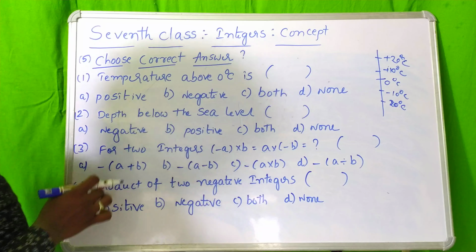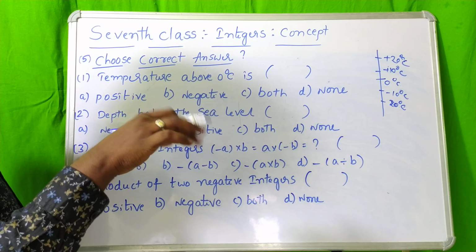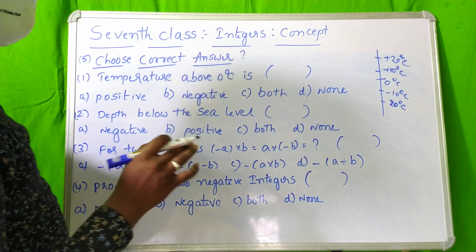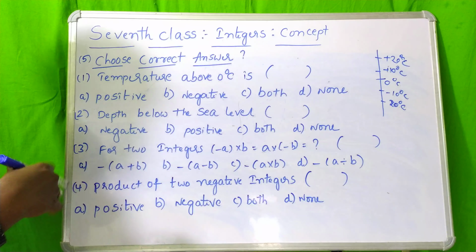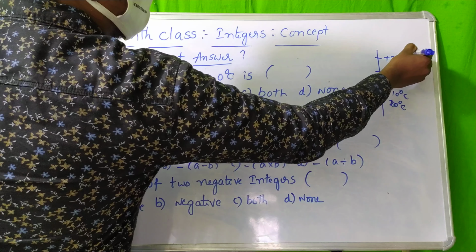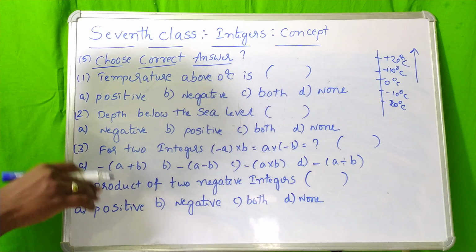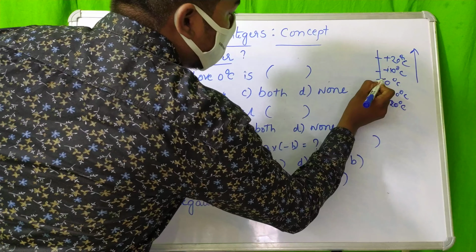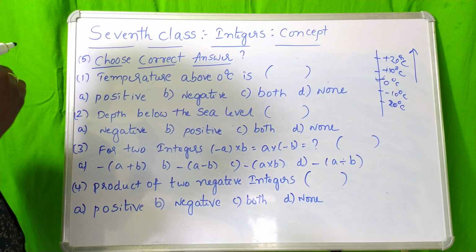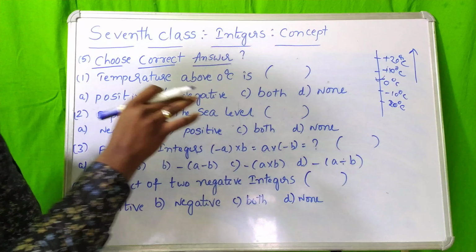Temperature above 0 degrees Celsius. Here the number line represents the temperature in degrees Celsius. Remember one thing: temperature above 0 degrees Celsius means you will get values here, above 0, whether it is 10, 20 or 30 degrees Celsius, and those values are positive.